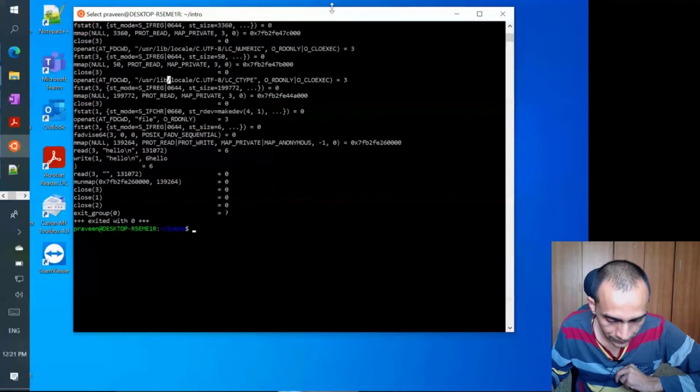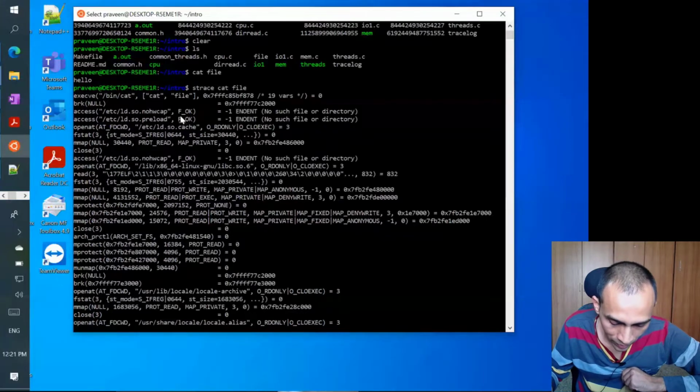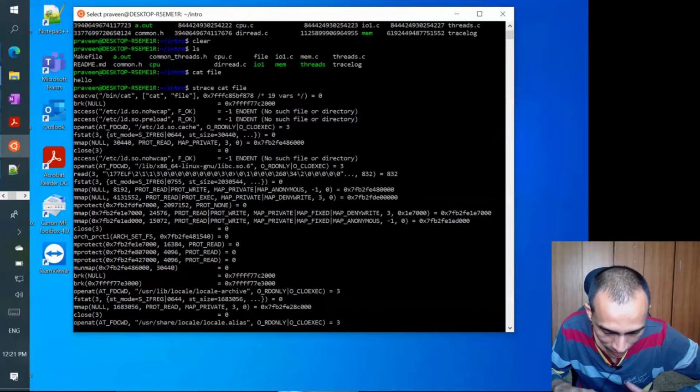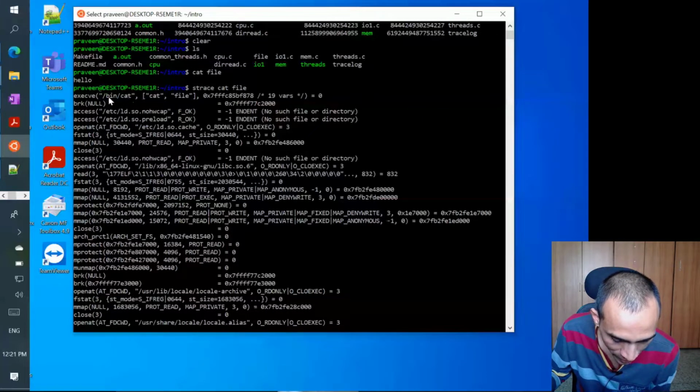It may be a little mind-boggling to see what is all going on, but if you try to see what it is doing, first of all, it's a shell program. It is going to call an exec function to execute this cat program, the binary of cat in /bin.